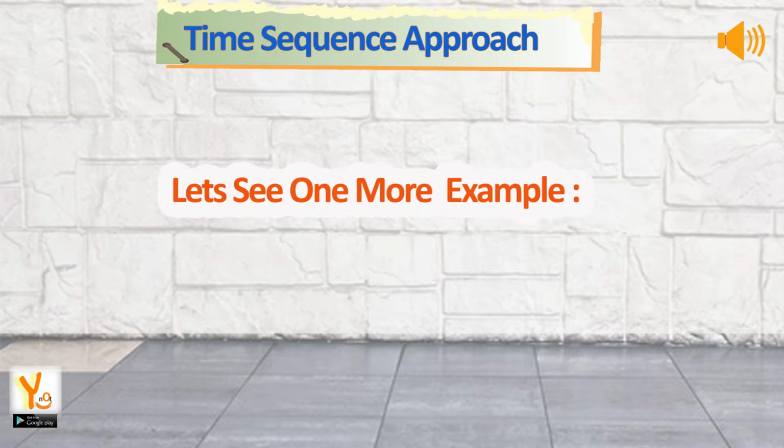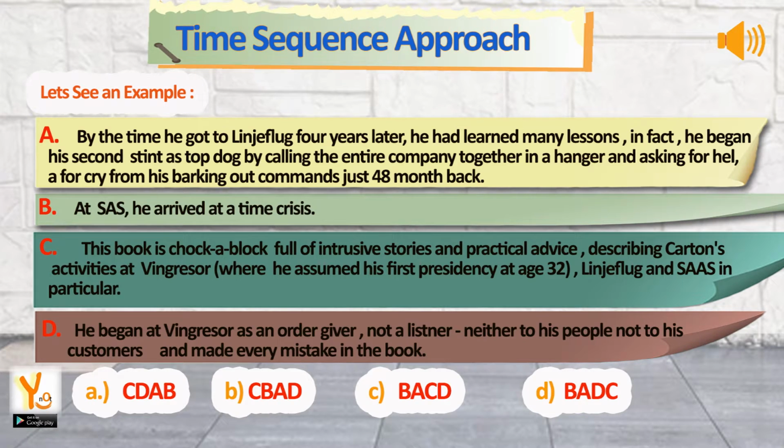Let's see one more example. Sentence A. By the time he got to Linjeflyg, 4 years later, he had learned many lessons. In fact, he began his second stint as top dog by calling the entire company together in a hangar and asking for help. A far cry from his barking out commands just 48 months back. Sentence B. At SAS, he arrived at a time of crisis.